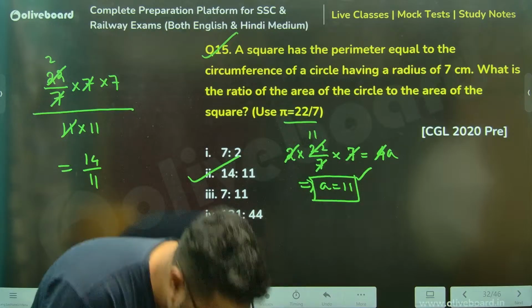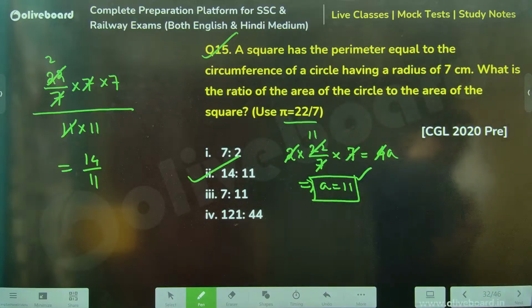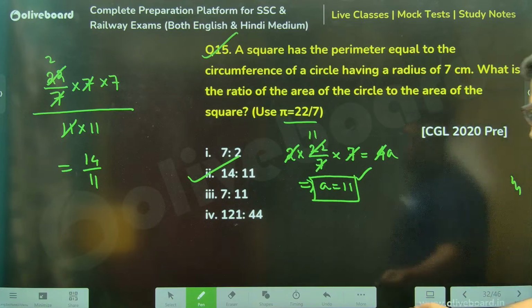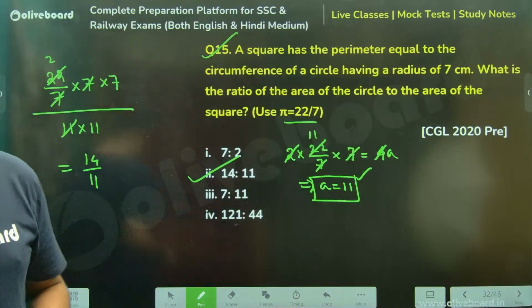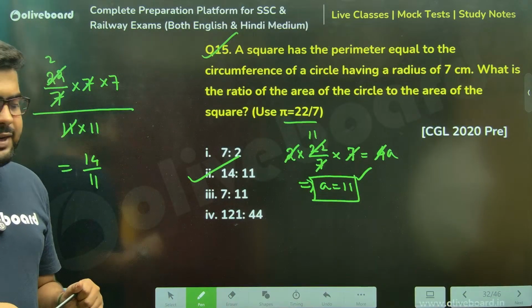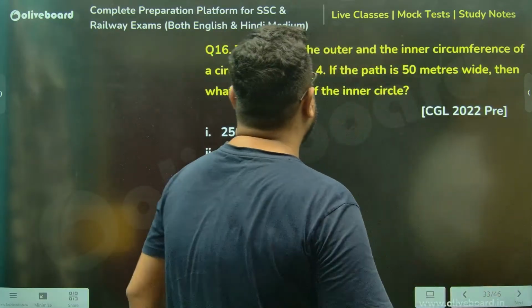मेरे हाथ से आजकल बहुत चीजें गिर जा रही हैं, पता नहीं. Yeah, it's okay. Pen सही है. Clear, everyone? Clear, sir? Absolutely clear. 100%, no doubts. Next one, please.